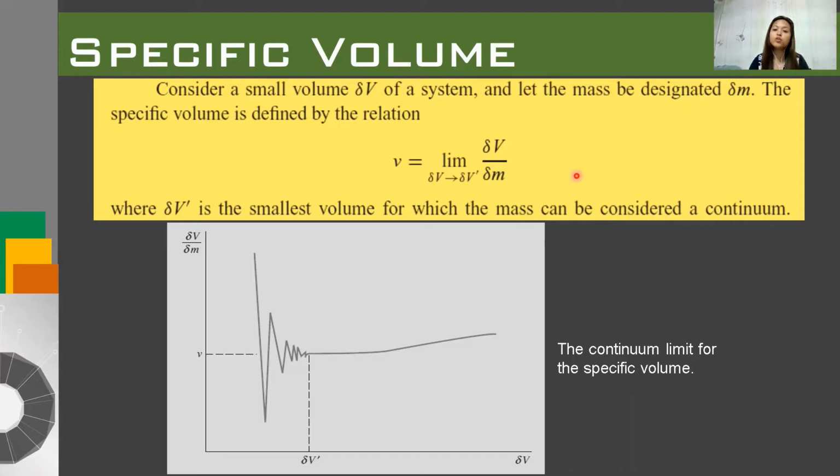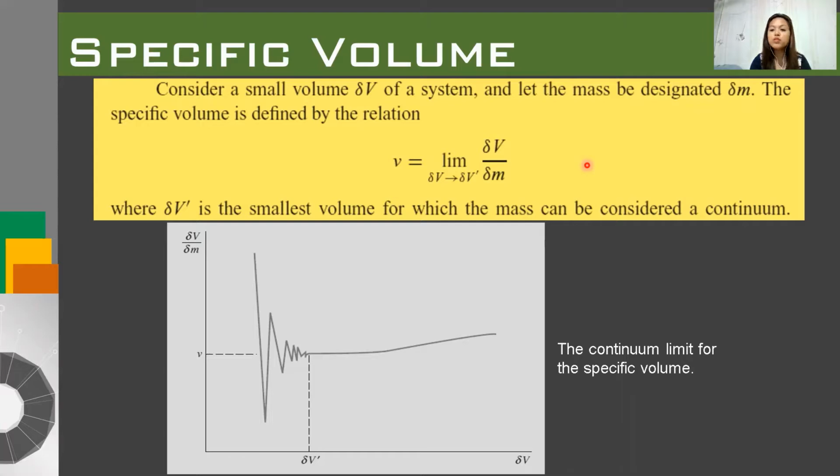Volumes smaller than this will lead to the recognition that mass is not evenly distributed in space, but is concentrated in particles such as molecules, atoms, electrons, and so on.